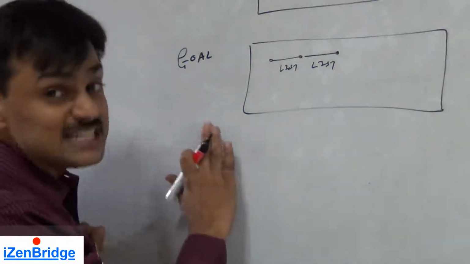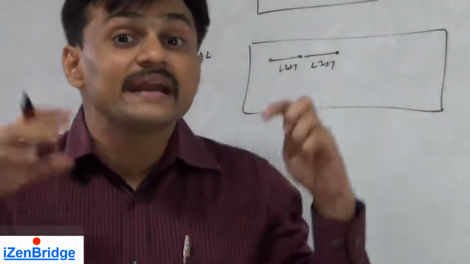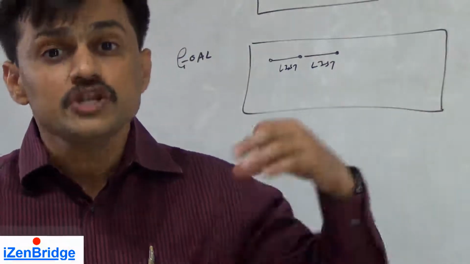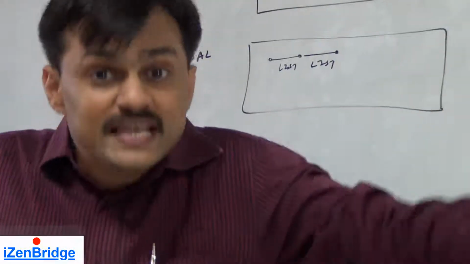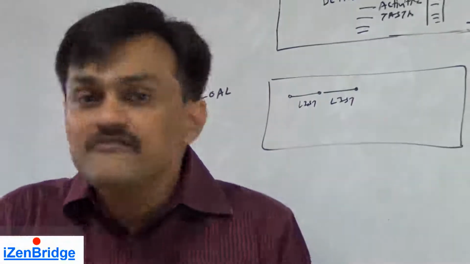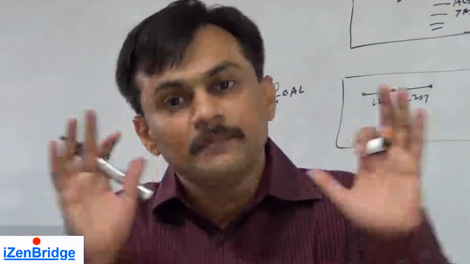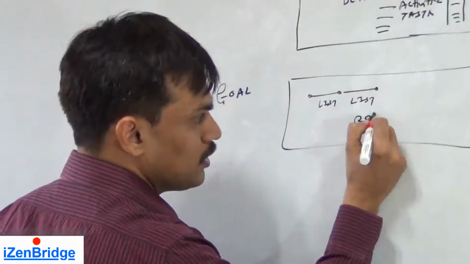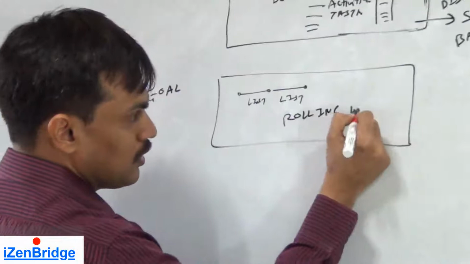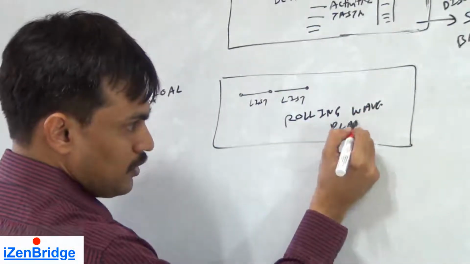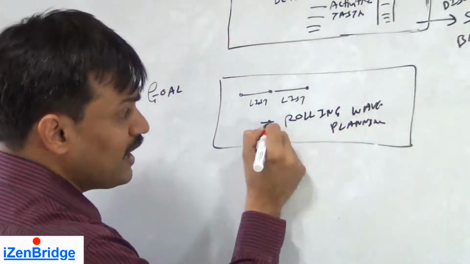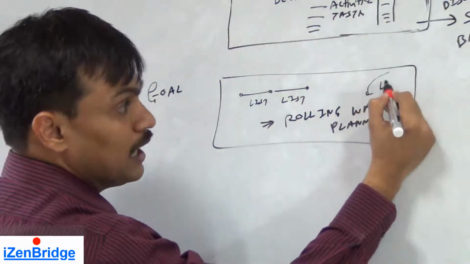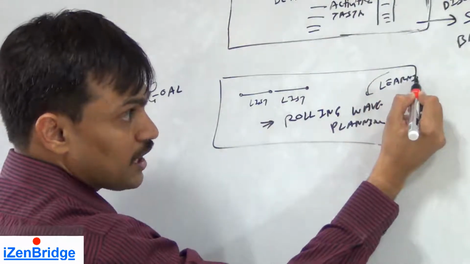So while doing a sprint planning meeting, we are really implementing rolling wave planning. We are ensuring that planning is a continuous activity throughout the project. Every iteration we have to do it. It's not something we do only at the beginning of the project. So it helps us in doing rolling wave planning.